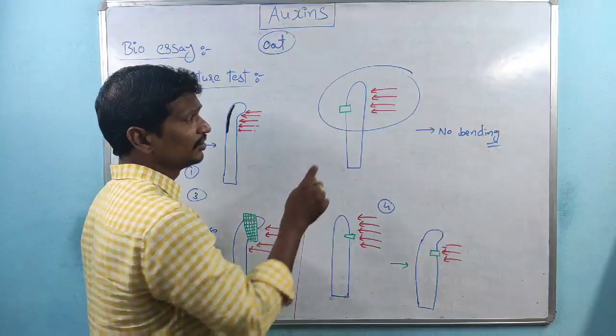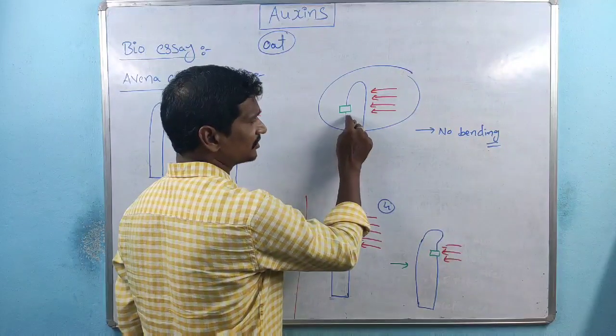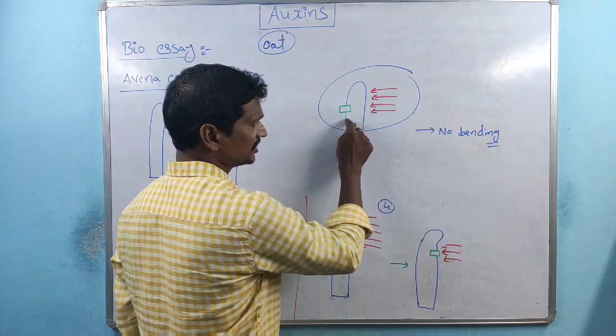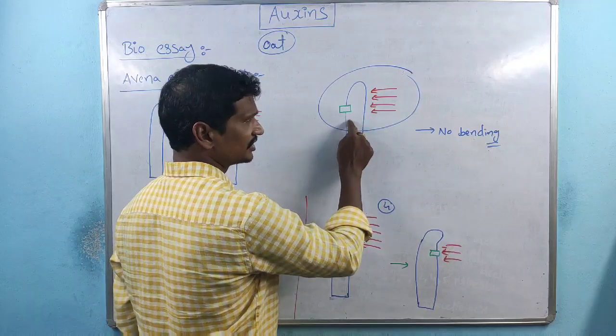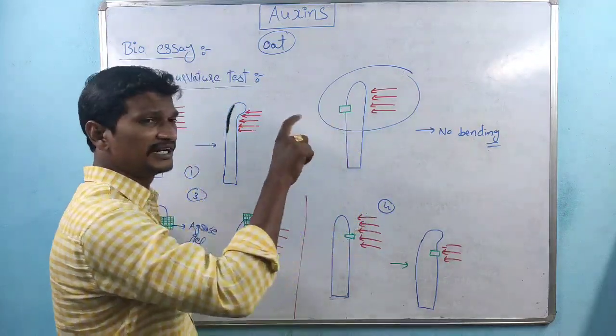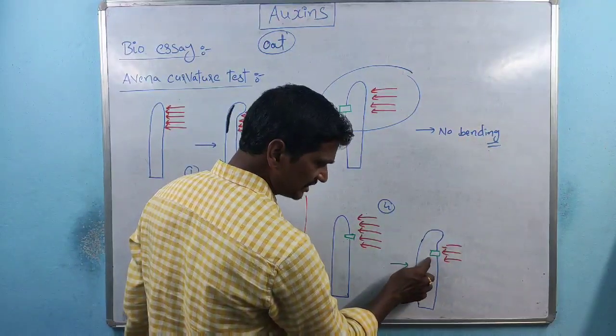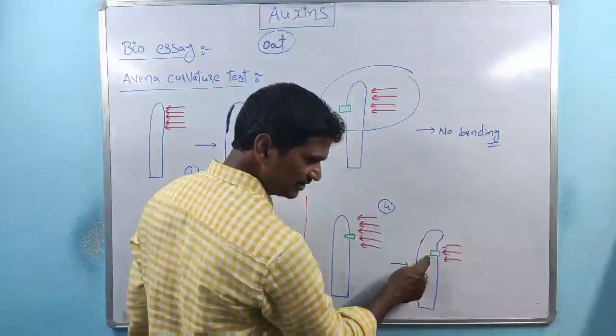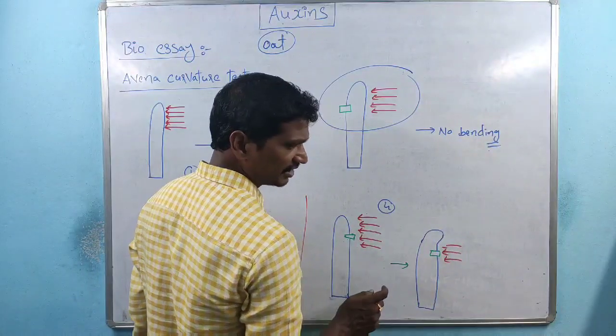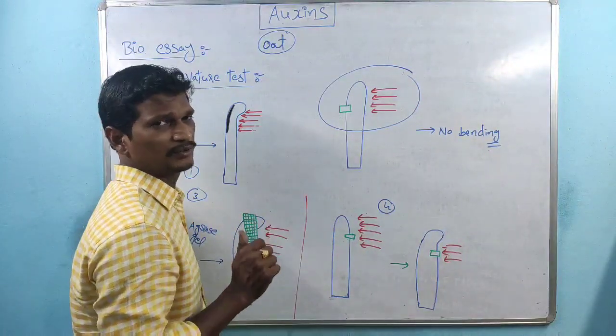Because I already said the auxins are accumulated within the shaded region and are responsible for the bending of the coleoptile part. So if we insert mica on the illuminated side, it does not affect the bending process.